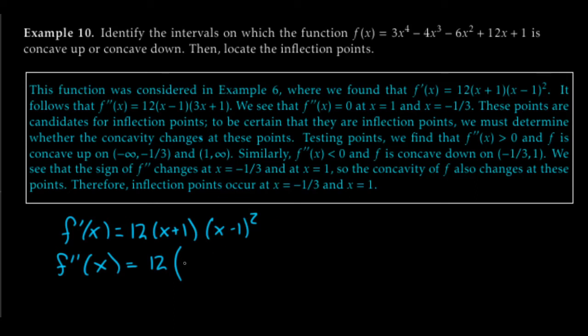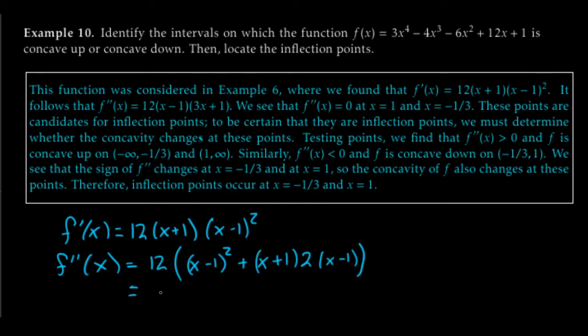Classic old product rule. So the derivative of x plus 1 is just 1. So we pick up that x minus 1 squared, and then we add on x plus 1, and we derive x minus 1 squared. The derivative of x minus 1 squared is just 2 times x minus 1 times the derivative of x minus 1, which is just 1. So we're good to go. We can just wrap that off there.